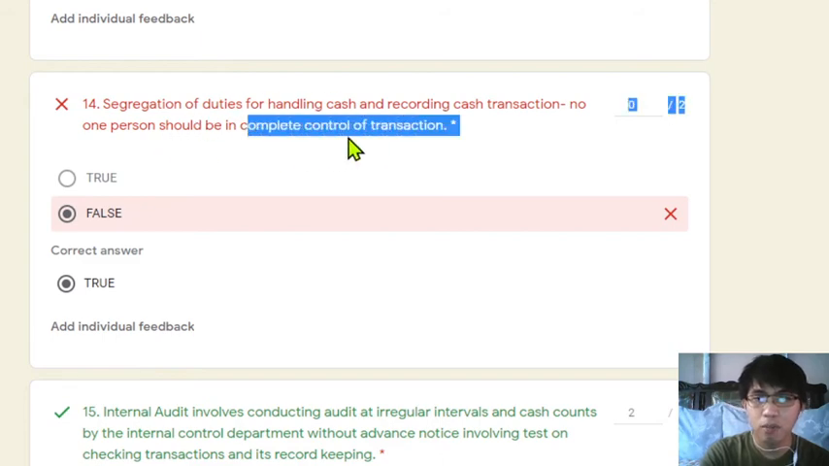So the term is the complete control of transaction. Sa case kasi na hindi nakasegregate ang recording and handling ng mismong cash, ay wala na tayong control doon kapag hindi niya ni-record ang transaction at binulsa niya na yun. So the answer for number 14 is true. No one person should be in complete control of the transaction.